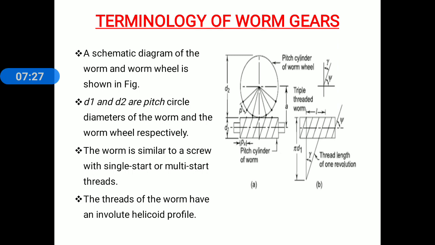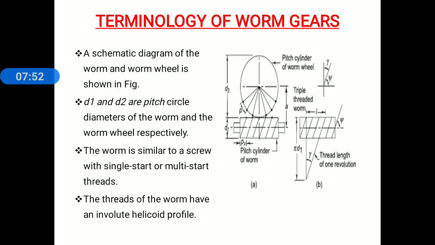Okay, in terminology of worm gear, here we just discuss the terminology of worm only. We already discussed the terminology of worm wheel, means we already discussed the terminology of a gear: terminology of a spur gear, helical gear, bevel gear. Okay, the terminology of gears is known to you.